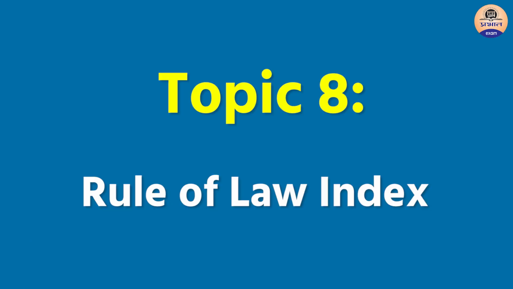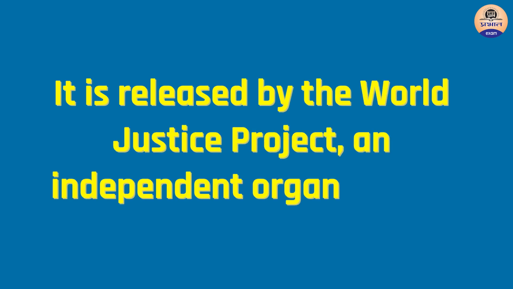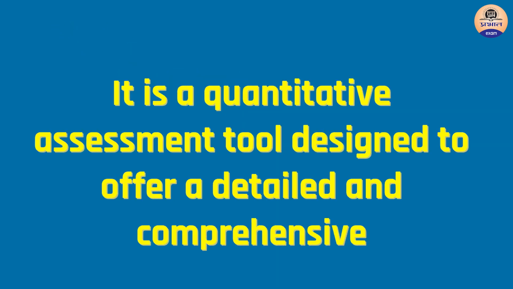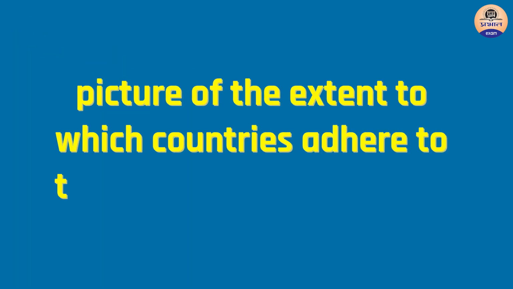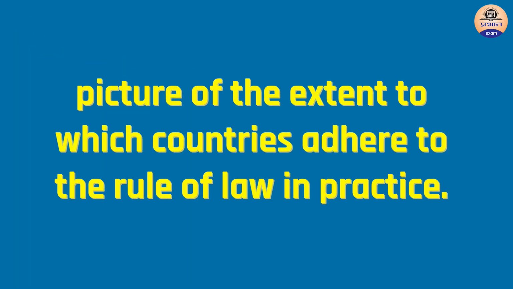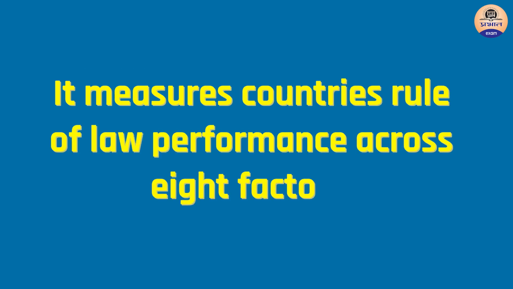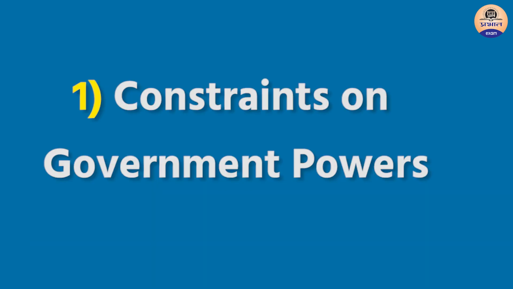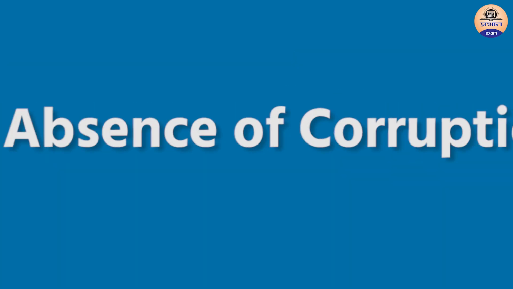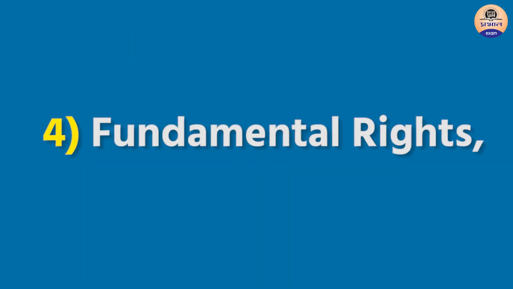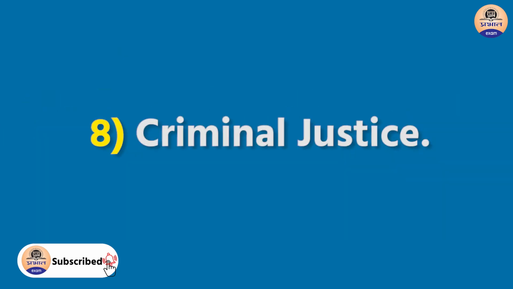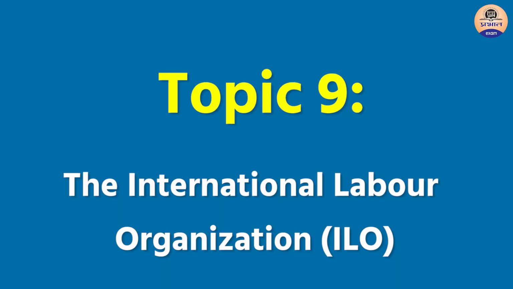Topic 8. Rule of Law Index. It is released by the World Justice Project, which is an independent organization. It is a quantitative assessment tool designed to offer a detailed and comprehensive picture of the extent to which countries adhere to the rule of law in practice. It measures countries' rule of law performance across 8 factors. They are constraints on government powers, absence of corruption, open government, fundamental rights, order and security, regulatory enforcement, civil justice and criminal justice.